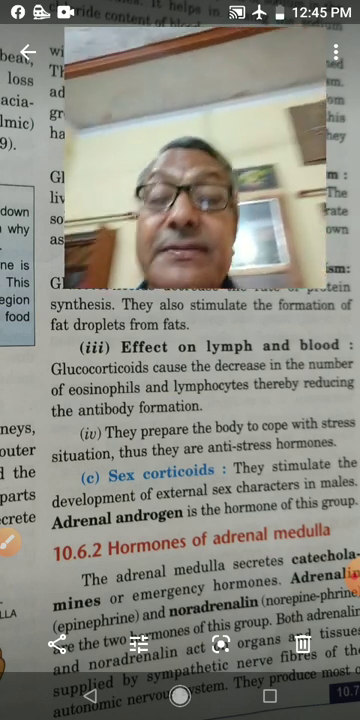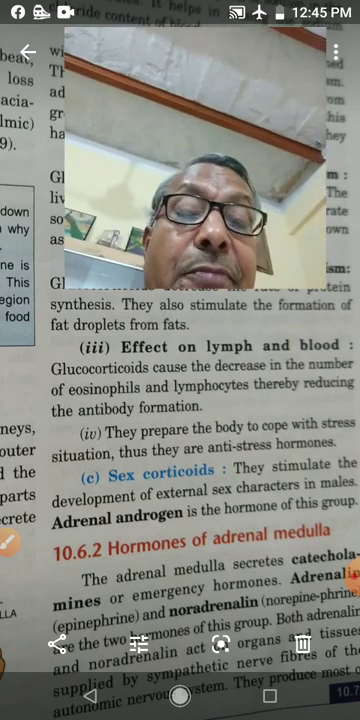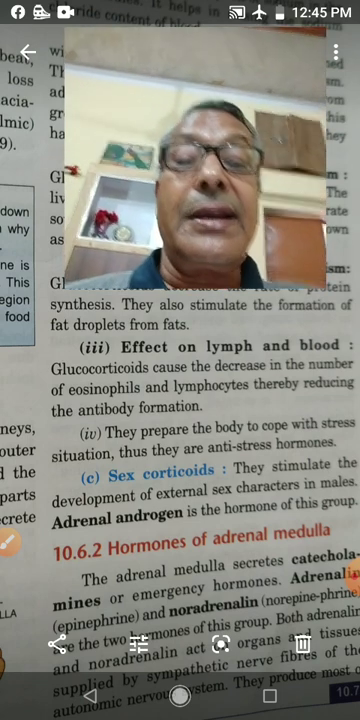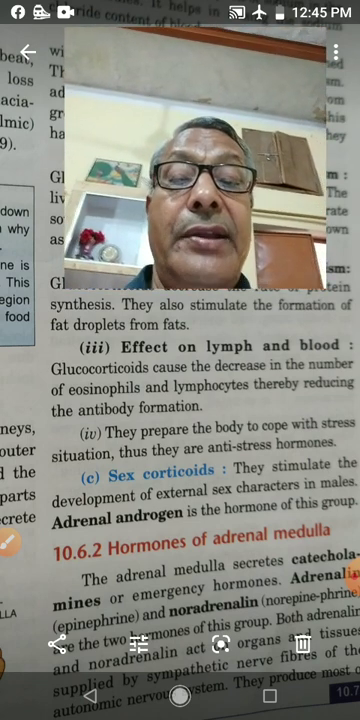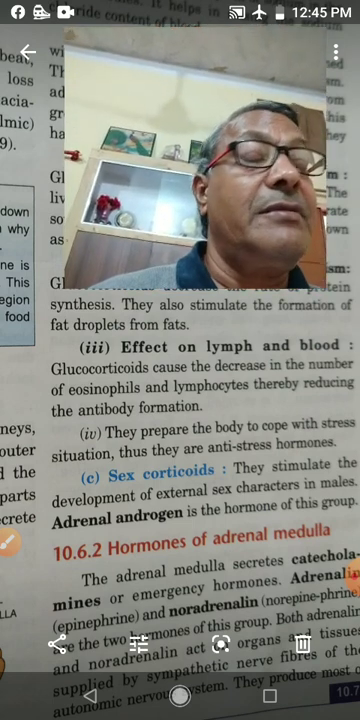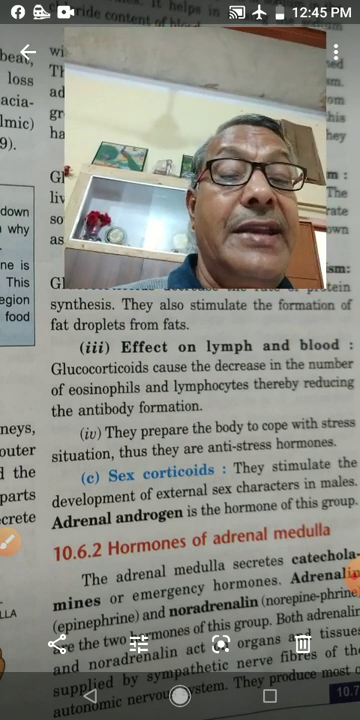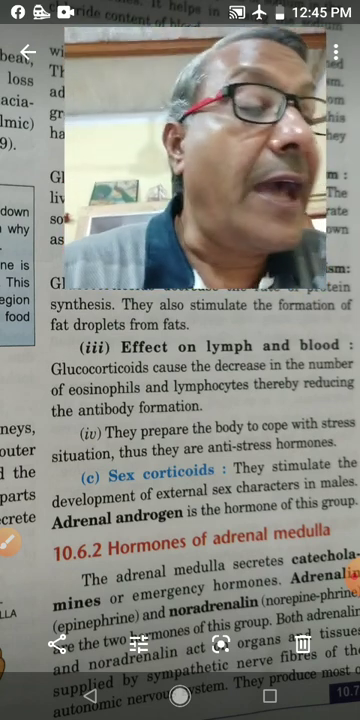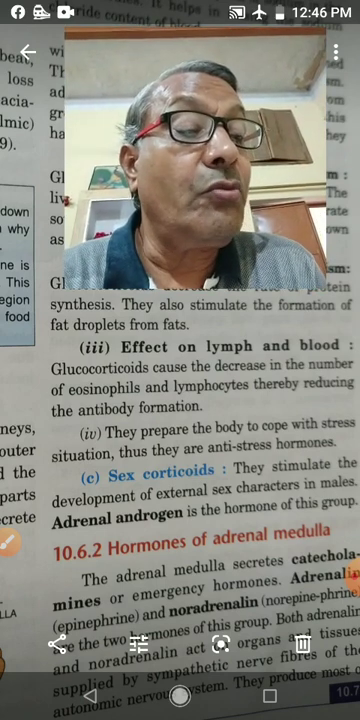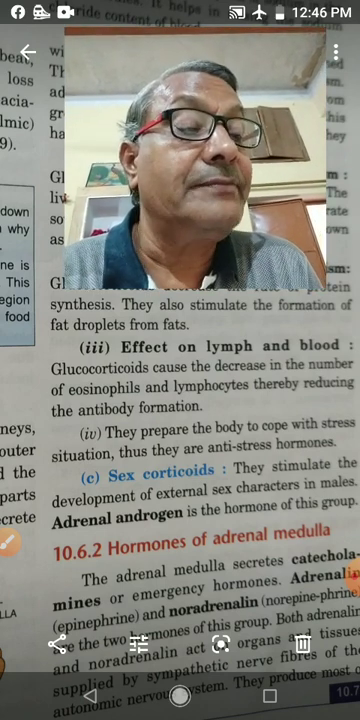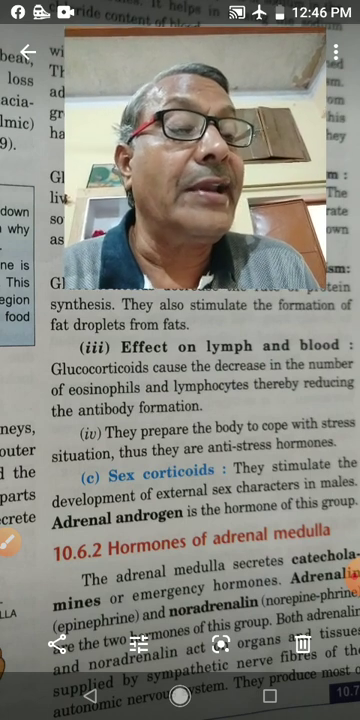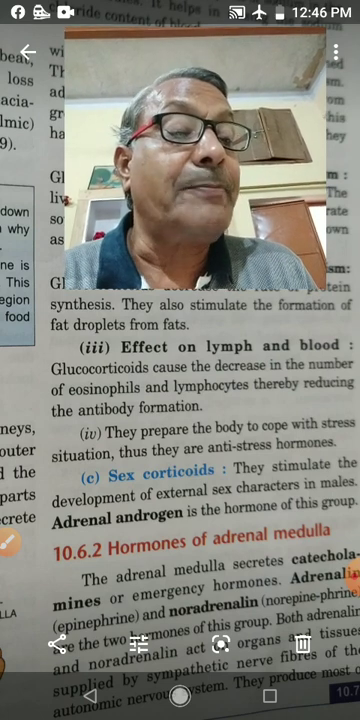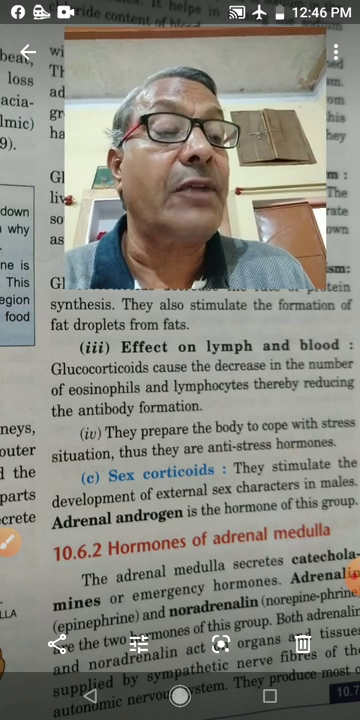Now the next hormone is secreted by the medulla. Medulla is the central part of the adrenal gland, and the hormone secreted by medulla is adrenaline hormone. One more hormone is noradrenaline, but both adrenaline and noradrenaline hormones act on organs and tissues supplied by sympathetic nerve fibers.